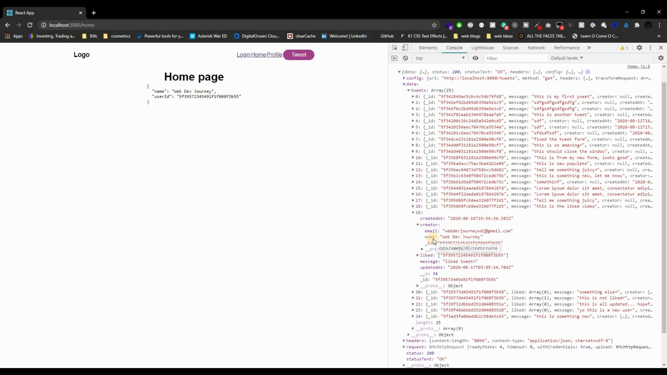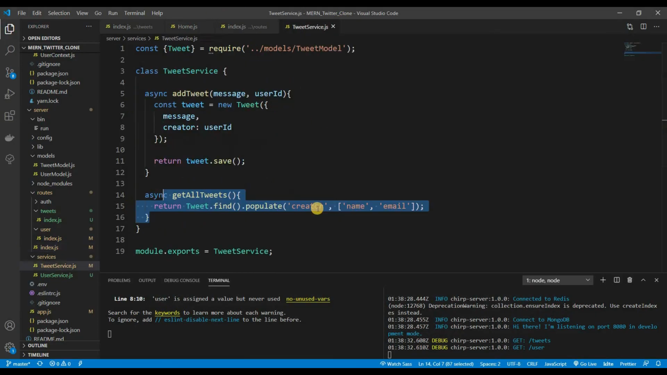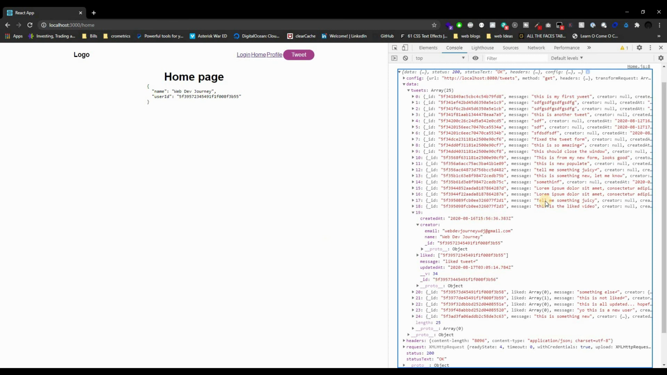Look at this. Now our creator only has 3 things: the email, the name, and then the ID. The ID is always going to be given to you, no matter what. All right, so we got the email and name. If we did not tell it, hey, we only want the name and email, it will give us the whole creator. So updated, created, all that stuff. But we specifically only wanted the name and email, and that's exactly what it gave us, right? The name and the email, which is pretty cool, right?